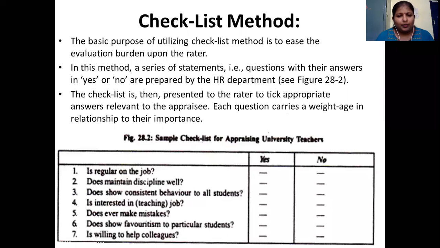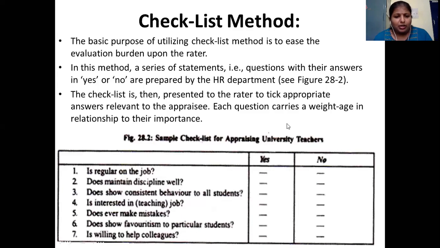Yes or no again. Like this, for all these questions, there are some negative sentences and some positive sentences. You should keep in mind where the employee is going to score. Does he ever make mistakes? If you say yes, that is a negative point. If you say no, that's a positive point for him. So here, all yeses cannot be positive. It depends on the questions you are asking on the left side of your table.